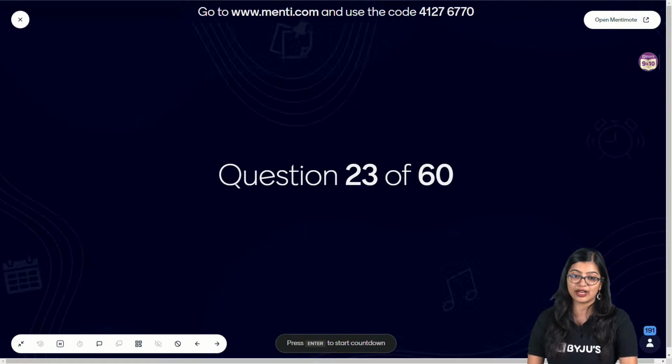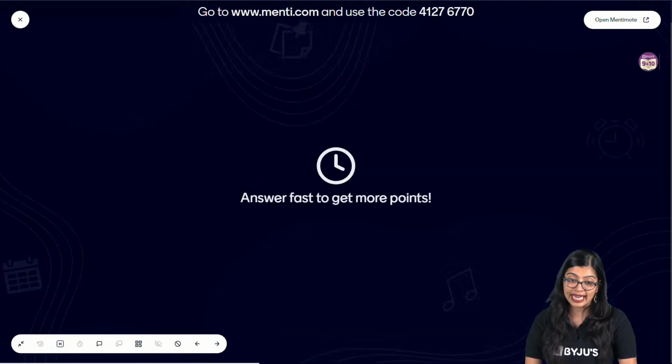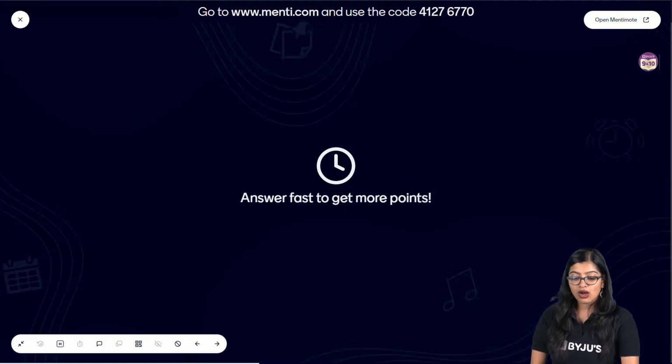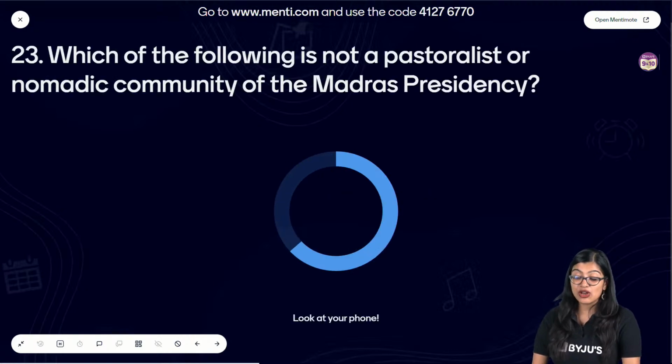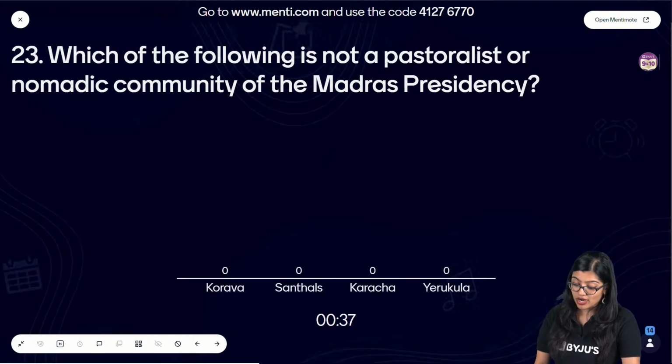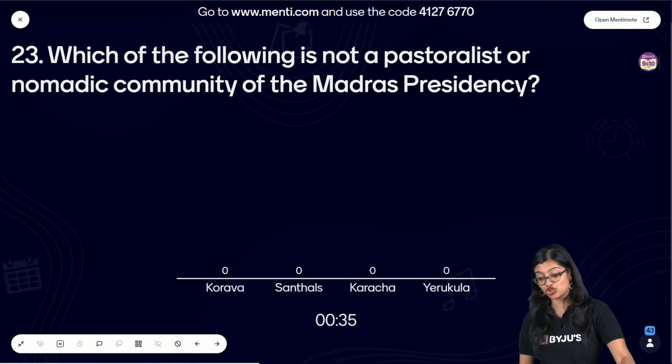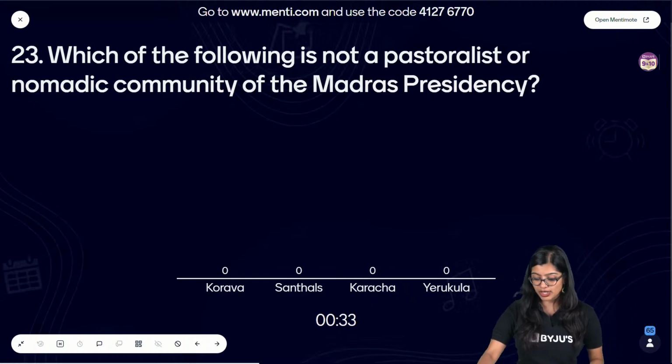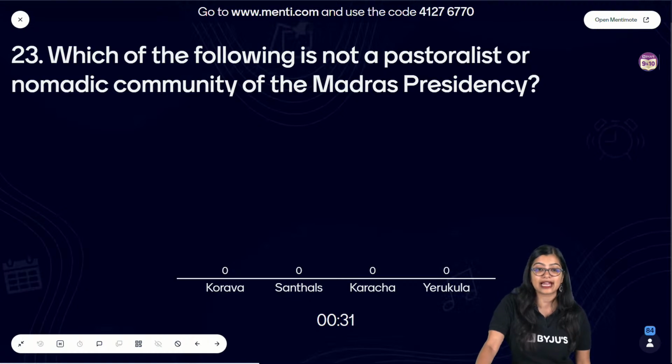Exactly, Shelly. Very good. Now moving on to the next one. Which of the following is not a pastoralist or a nomadic community of the Madras Presidency? So is it Korava, Santals, Karacha or Yerkula? Which among the following don't come under the category of Madras Presidency?